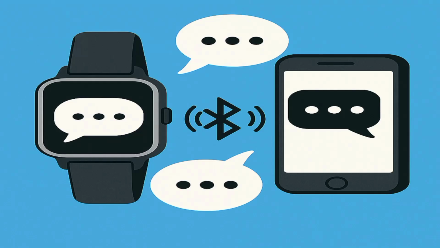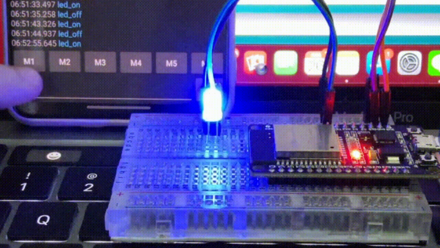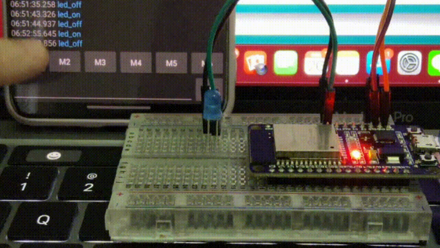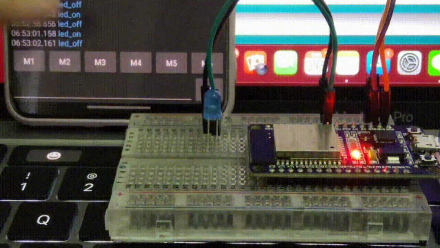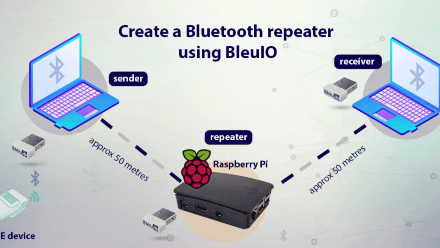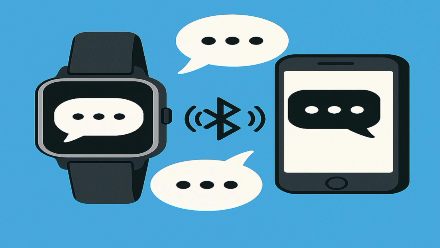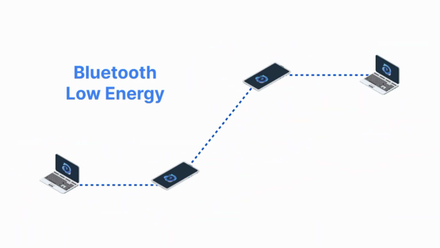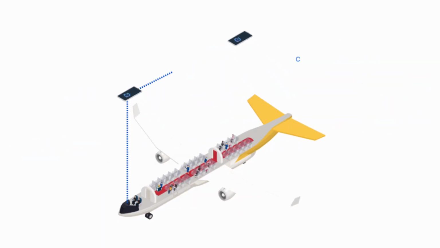The next IoT communication protocol is Bluetooth Low Energy, BLE. Bluetooth Low Energy is like two friends whispering in the same room. It's great for wearables like fitness trackers, but only works over short distances. So whenever you're working on a project that requires short-range chat or short-distance communication, Bluetooth Low Energy, BLE, is the best IoT communication protocol to use.